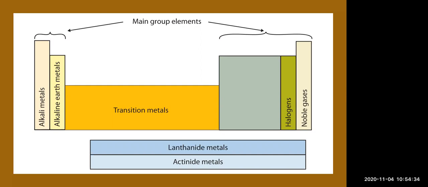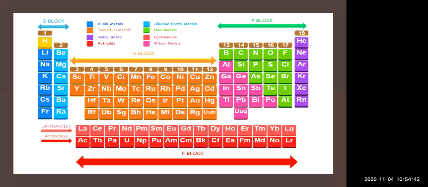The classification of the elements resulting from an arrangement of elements in increasing order of atomic number is the modern periodic table. Now this is the general modern periodic table. Here you can see, first of all, above, alkali metals, shown in blue color. Then transition metals, in orange color. Then noble gas, then actinoids. Then alkaline earth metals, given in sky blue color. Non-metals are given in green color. Lanthanoids and other metals, the lanthanide and actinide series, are given below.